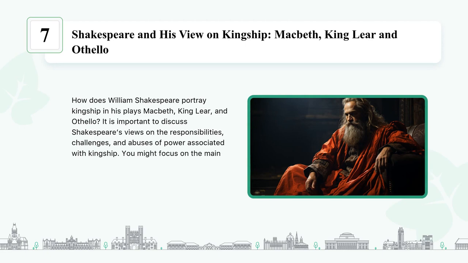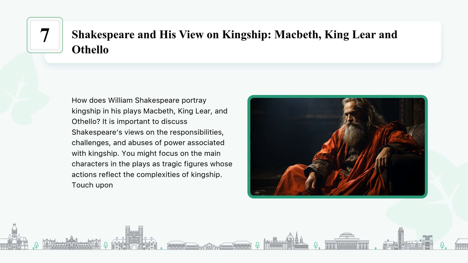You might focus on the main characters in the plays as tragic figures whose actions reflect the complexities of kingship. Touch upon the themes of ambition, corruption, and the consequences of unchecked power in relation to kingship.